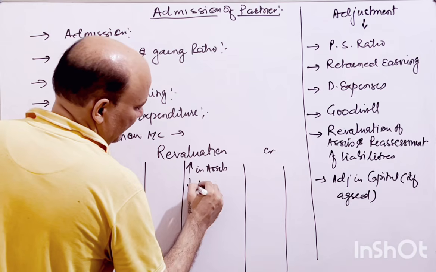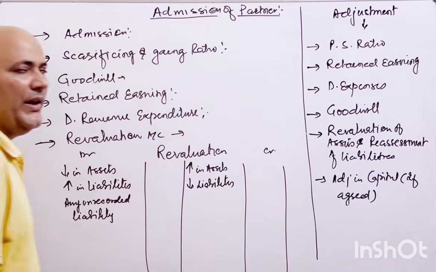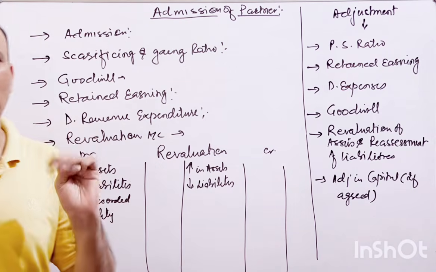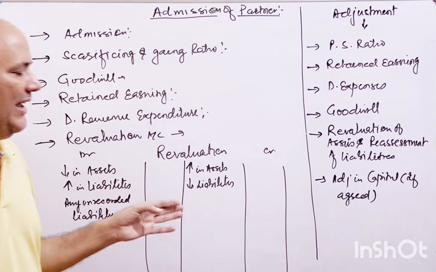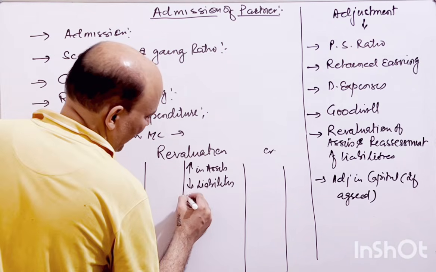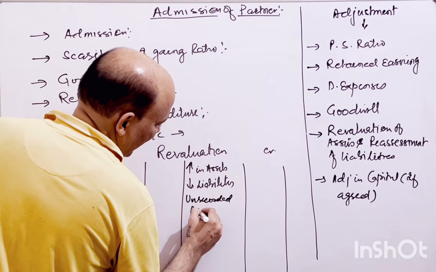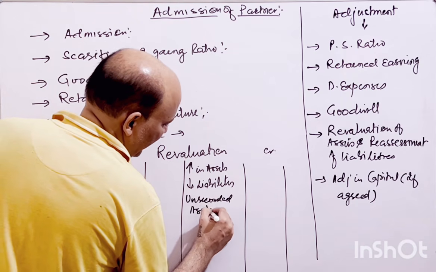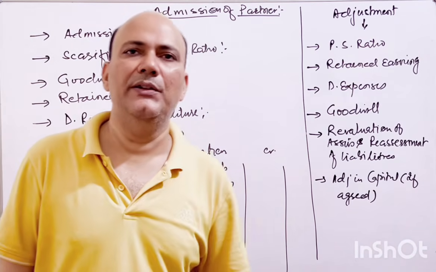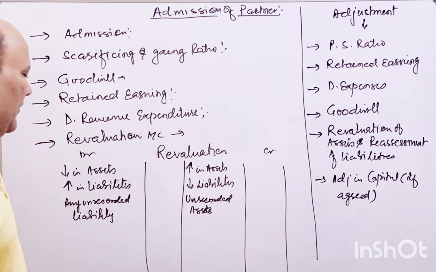And any liability which has gone down: if you originally had to pay 500 rupees, now you have to pay only 200 rupees, so you have a 300 rupees gain because you are paying less, so that gain comes over here. And any unrecorded asset, if you forgot to write any asset into the books of account and you are taking it now, your books of account asset value will go up, and that is your profit, right?